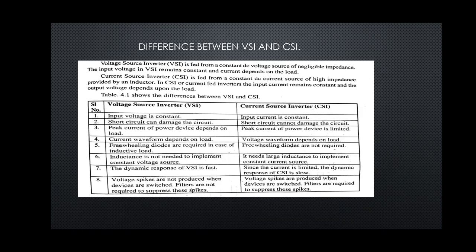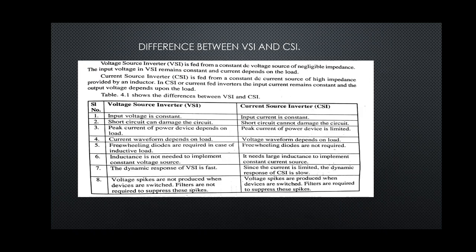In VSI, input voltage is constant, but in CSI, input current is constant. In VSI, a short circuit can damage the circuit; in CSI, a short circuit cannot damage the circuit. In VSI, the peak current of the power device depends on load, but in CSI, the peak current of the power device is limited.